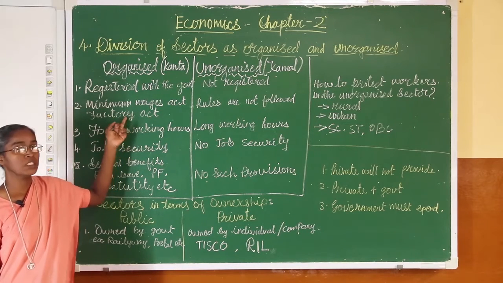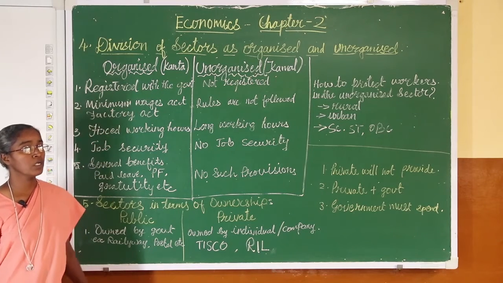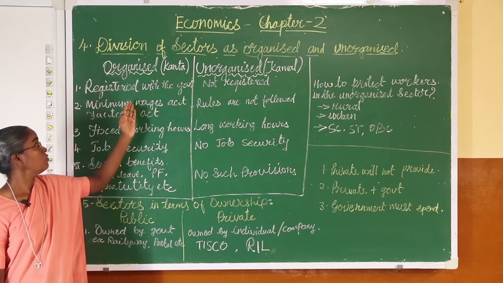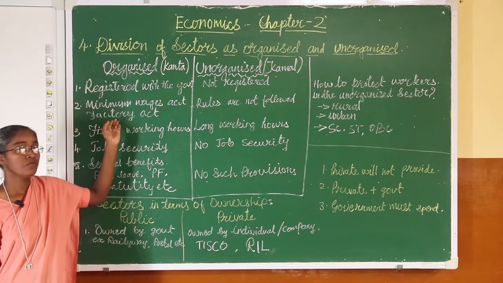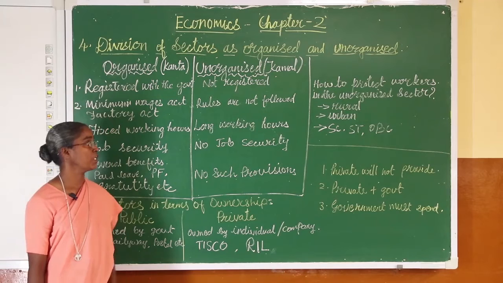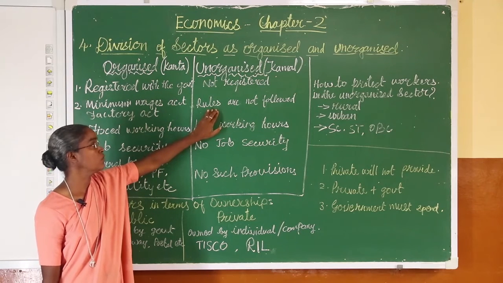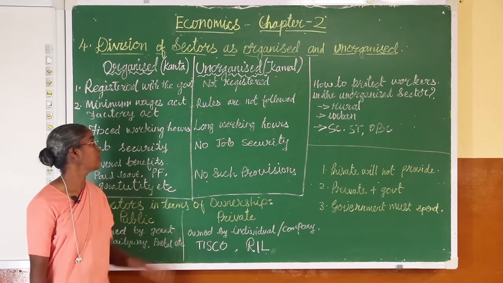So both these things are kept in mind in the organized sector. When you join for employment in the organized sector, you are paid minimum wages at least, and under the Factory Act, your well-being is taken care of. Here in the unorganized sector, it is not taken care of and rules are not followed.